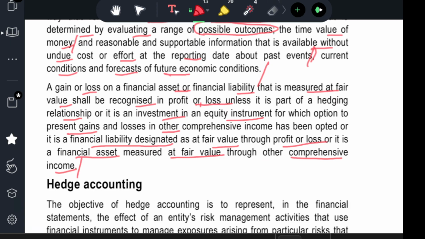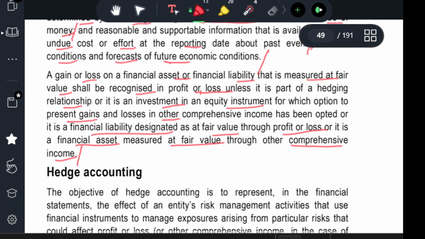So there is a gain of 300 rupees. You have not realized it, but as the contract is there, you have a gain of 300 on this contract. So you need to show it, because in the present investment you're only going to pay 600, but there is a gain of 300. So that is the comprehensive income.